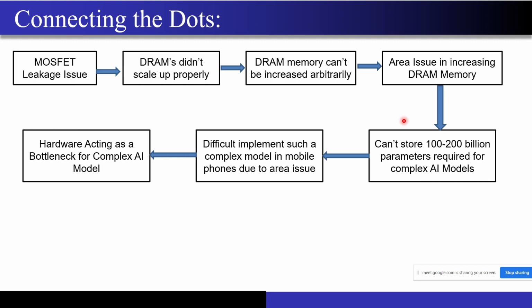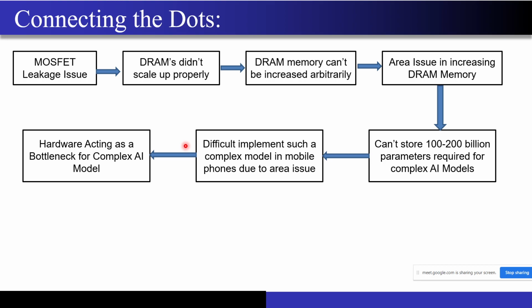Now, because I have an area constraint, I have a limited DRAM memory, and because of the limited DRAM memory, I cannot store these 100, 200 billion parameters that are required by the complex AI models, right? And if you cannot store it in such a small amount of DRAM memory, then it's very difficult to implement this kind of complex AI model in mobile phones because of the area issue, right?